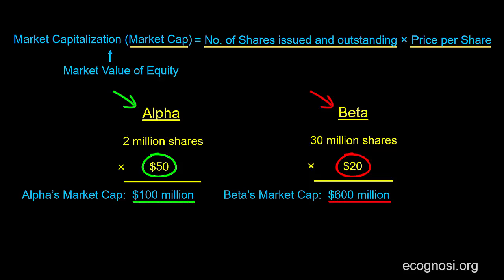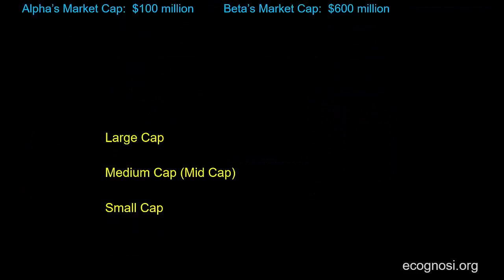And I chose the numbers to work out that way because I wanted to make it clear that a company that has a higher stock price doesn't necessarily have a higher value as well, because total value is also a function of the number of shares that are issued and outstanding. After this clarification, let's move on.